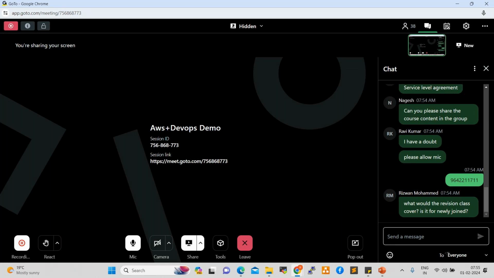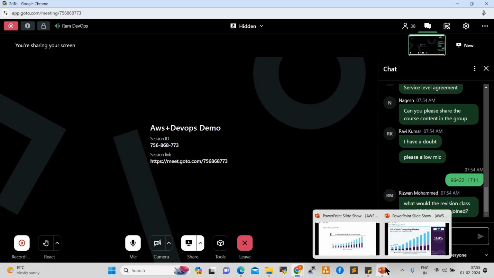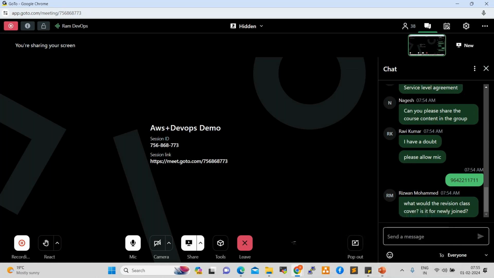Don't select IAM. I'll give you the document. While creating an account, you can select root account only. In our personal account, we can use the root user only. In real-time projects, always use the IAM user.